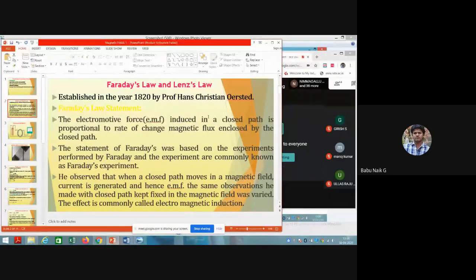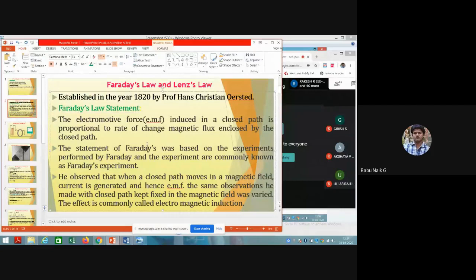So when we move, with respect to time, either the closed circuit or the magnetic field, he saw that current flows through that circuit, or a magnetic field is produced due to the time-varying field. That is the main experiment done by Michael Faraday, and from that comes the Faraday's law statement.